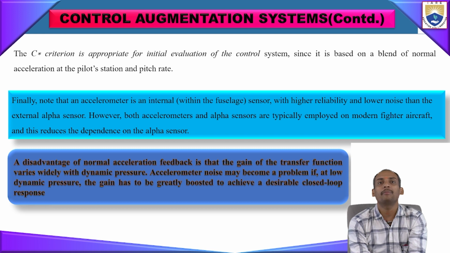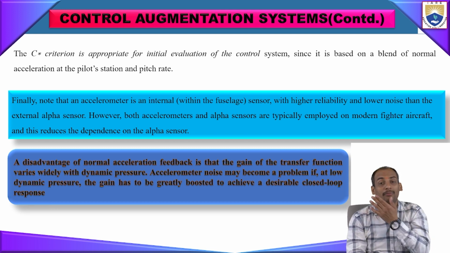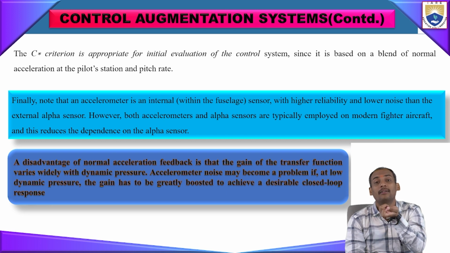At low dynamic pressure, the gain has to be greatly boosted to achieve the desired closed loop response, because pitch rate and elevator values are very small, so it depends more solely on Fn. Normal acceleration is almost equal to Fn values only.